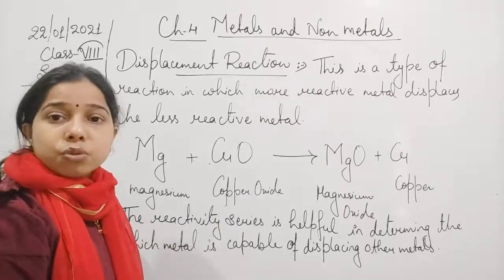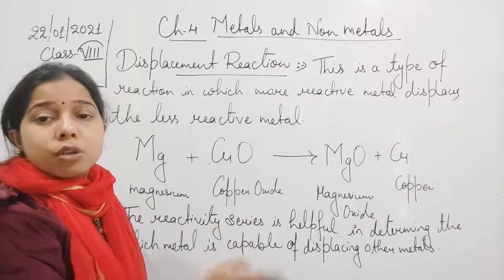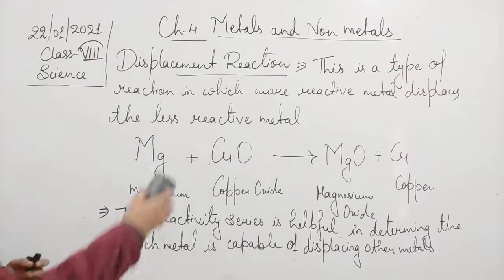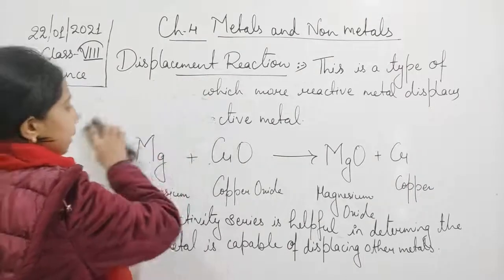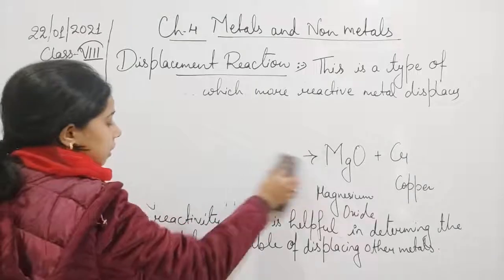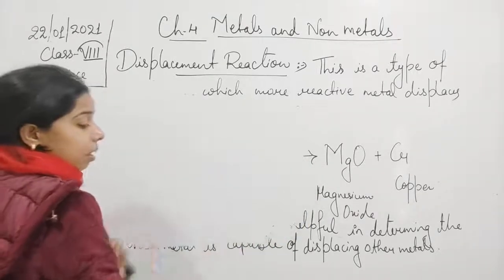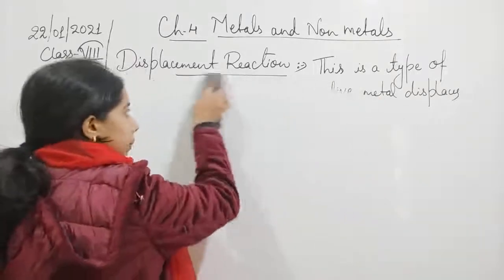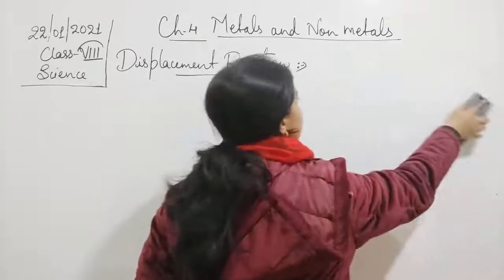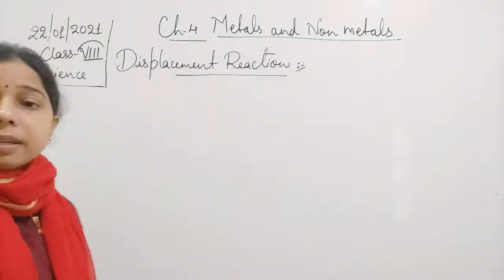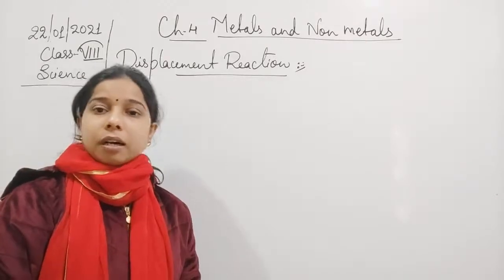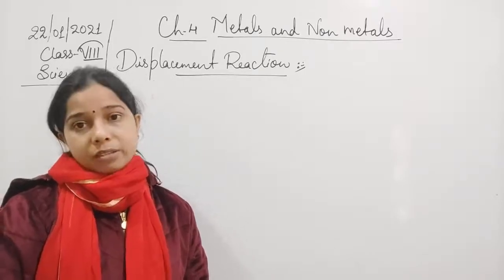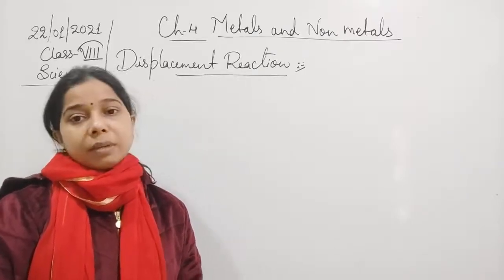Because of the reactivity series only we are able to say that this is more reactive, so it is going to displace the next one easily. So by this we can say that if a metal is kept higher in the reactivity series, it is able to displace the metals which are kept below that metal in the reactivity series. Since copper is kept below magnesium, that is why magnesium is able to displace not only copper but all the metals which are kept below magnesium in the reactivity series.